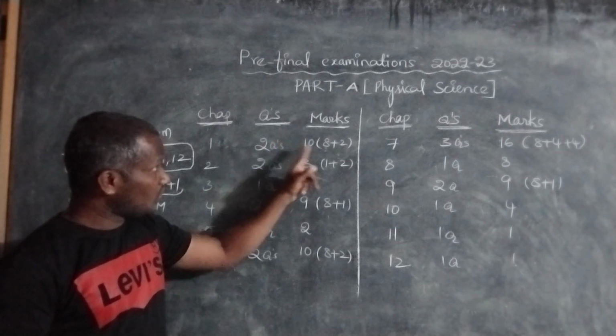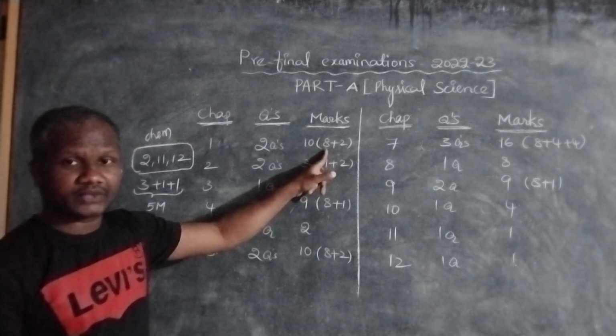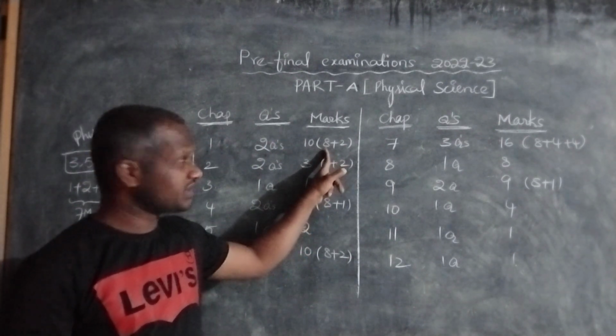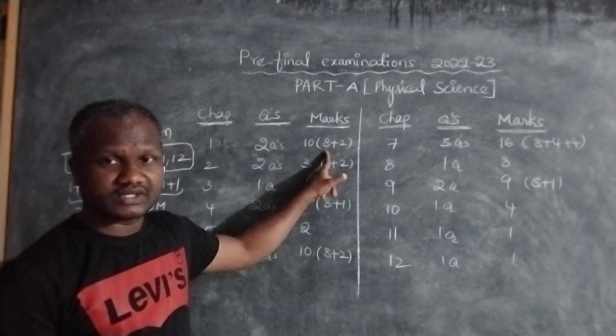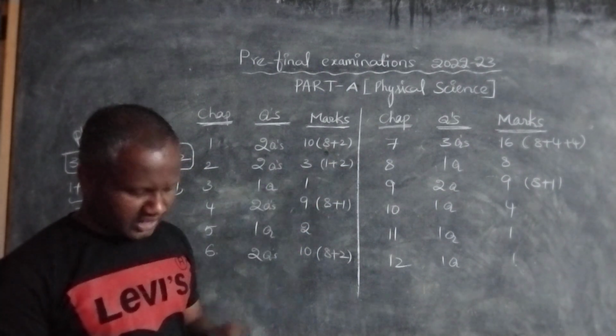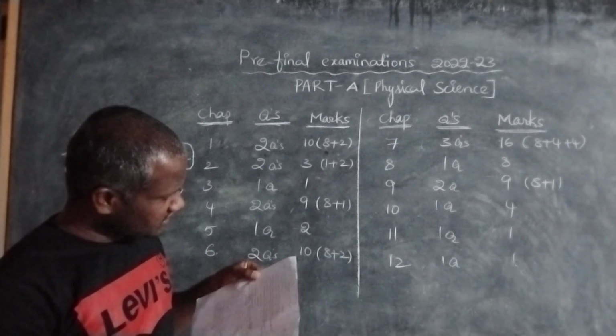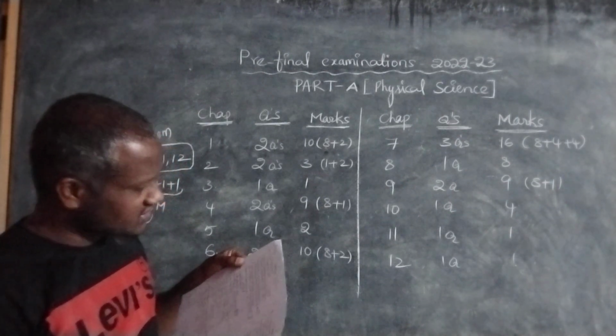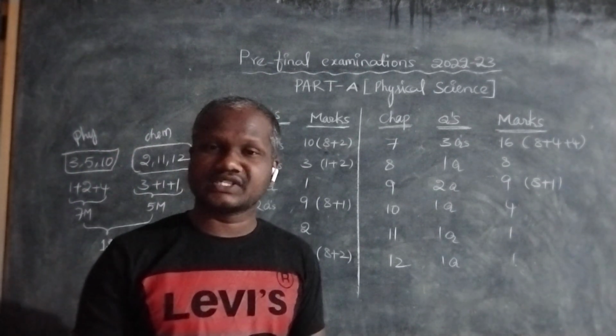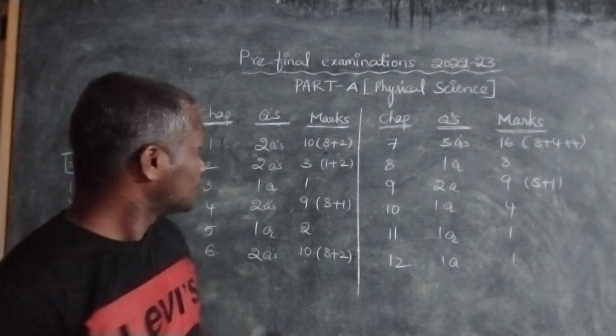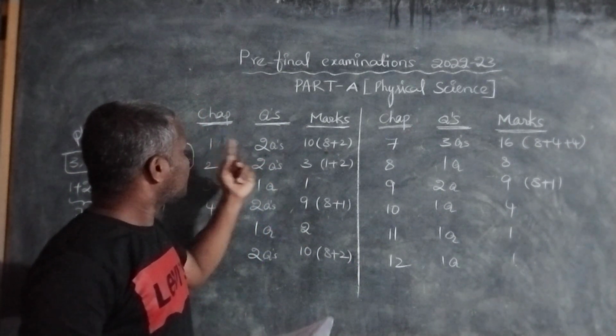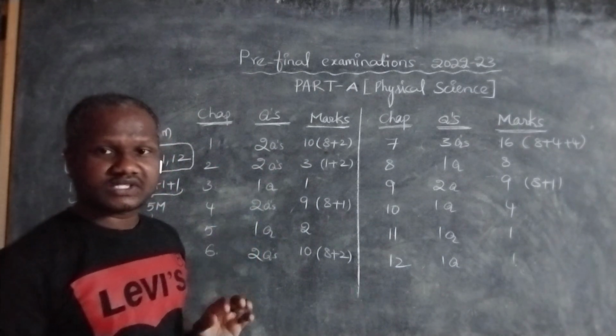Of the two questions, one question is for 8 marks: how can you find the specific heat of lead shots or a given solid? And one question is for 2 marks: if you are chilly outside the shower stall, this question is related to the condensation process. So from the first chapter, two questions, 10 marks.